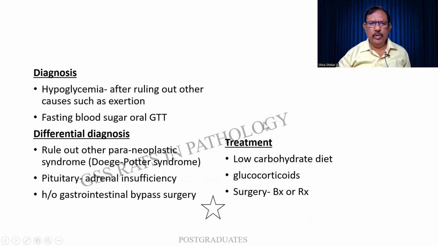Courtesy Shutterstock. The diagnosis is by hypoglycemia, ruling out the other causes, the fasting blood sugar. And the differential diagnosis can be the paraneoplastic syndrome such as Doege-Potter syndrome. I do not know what it is, but then you will have to mention it. Pituitary adrenal insufficiency and history of a bypass surgery. All these will have to be taken into account. The treatment is low carbohydrates, glucocorticoids, and surgery, biopsy or treatment wise.